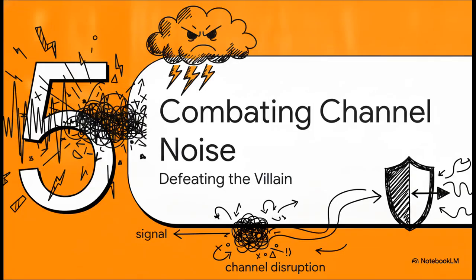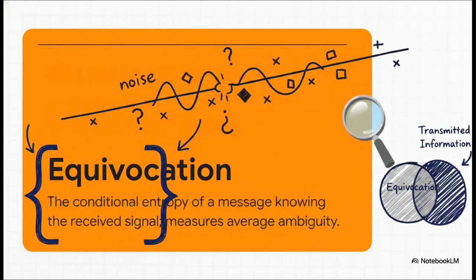All right, we've made it to our final section, Section 5, Combating Channel Noise. Now it is time to deal with the ultimate villain in all of communication. See, when noise corrupts a signal, we can't just subtract the number of errors to find out how much information got through. Why not? Well, because the receiver literally doesn't know where the errors occurred. Instead, we have to use equivocation. This lets us mathematically measure the exact amount of missing information that got stripped away by the noise. Basically, it measures the average ambiguity of that received signal.